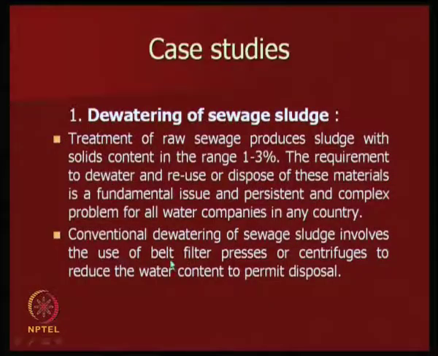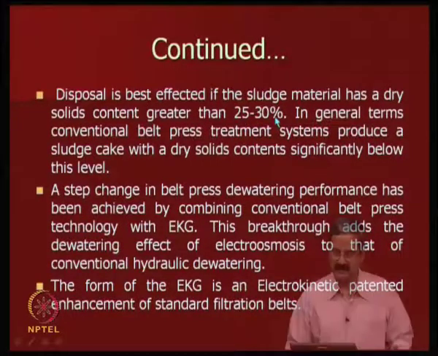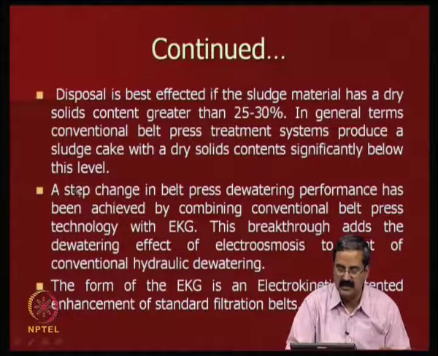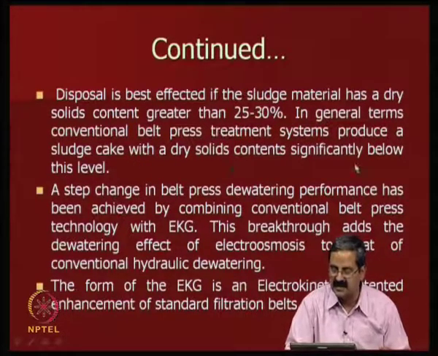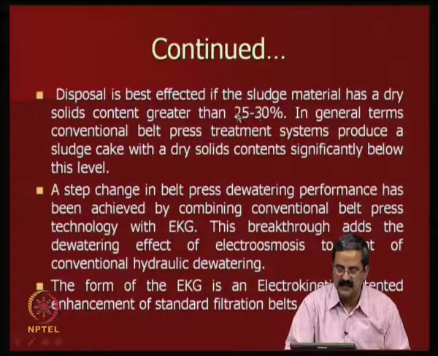In conventional dewatering, it only has a filter, the belt filter processes or centrifuges, to reduce water content to permit disposal. Disposal is very efficient and best effected if the sludge material has a dry solids content greater than 25 to 30%. If the solids content is higher, it is much better. In general terms, the conventional belt press treatment systems produce a sludge cake with a dry solids content significantly below this level. So normally the conventional methods have less than this number.